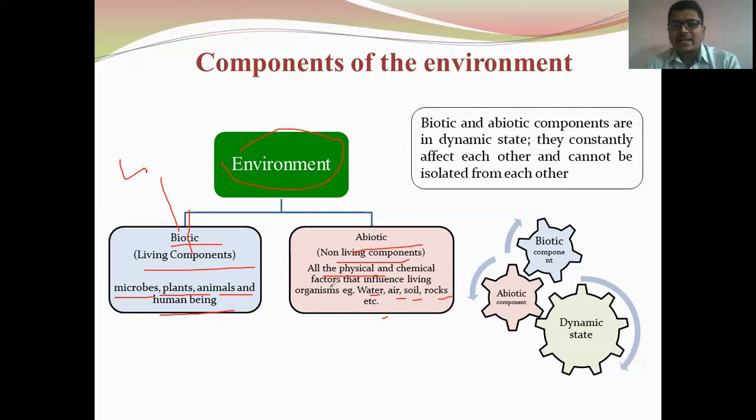So all the physical and chemical factors that influence living organisms, that factor is called a non-living component, or an abiotic component. Here you can see this photograph, it tells us that the environment is in a dynamic state. I mean biotic factors and abiotic components are in a dynamic state, and they constantly affect each other and cannot be isolated from each other. That means we cannot isolate from abiotic factors, that is soil, water, air.